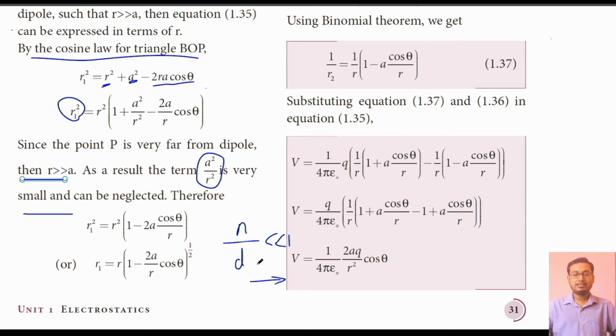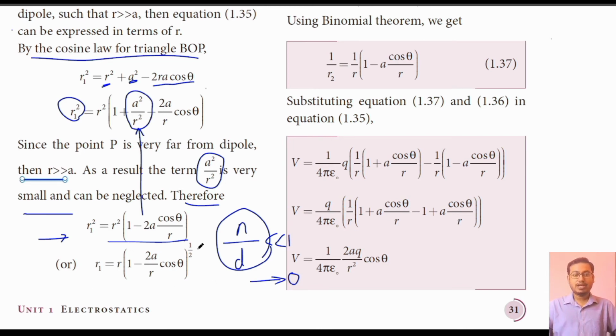So in that situation we can neglect this term. Therefore we will have R1 square is equal to R square into 1 minus 2A cos theta by R. You can see in this equation that this term is neglected because its value became very small, as near as 0.